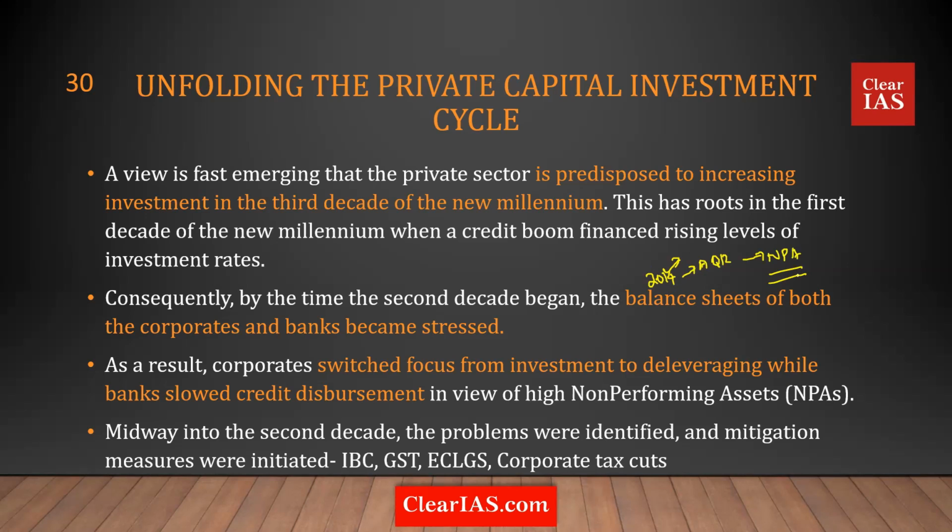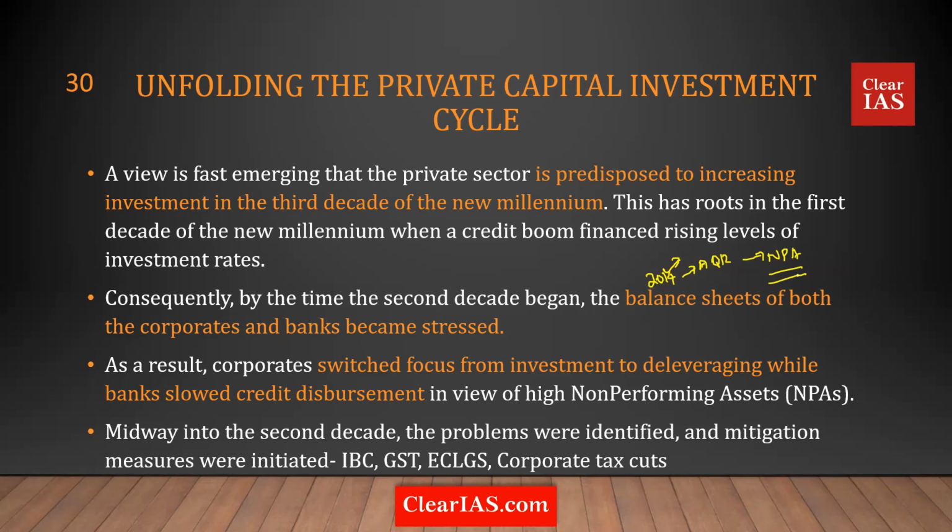Now, the banks were not in a situation where they could lend. You have the TBS problem, the twin balance sheet problem. The banks' balance sheets were problematic, and so problematic were the finances of the corporates also. So there was no room for the banks to lend, and there was no room for the corporates to spend either. So in this situation, they thought of clearing the dues, like clearing their balance sheets.